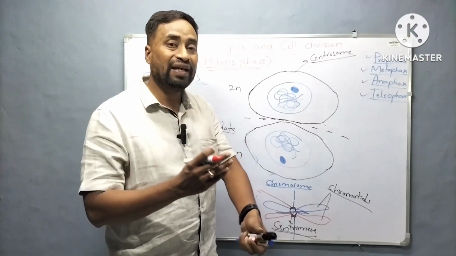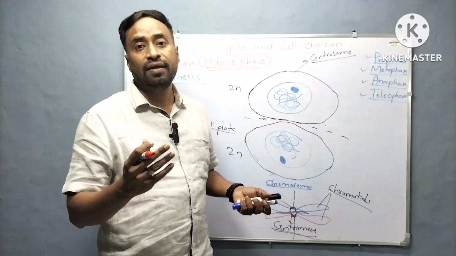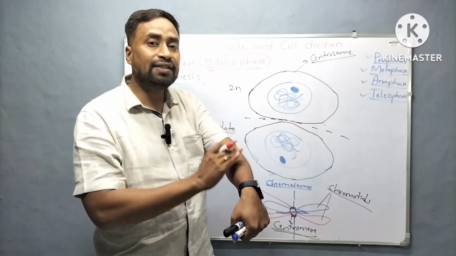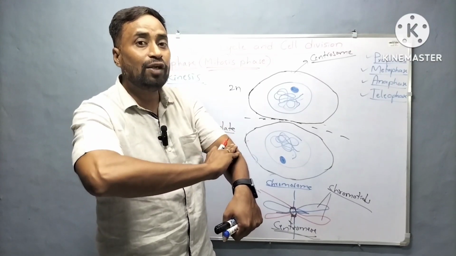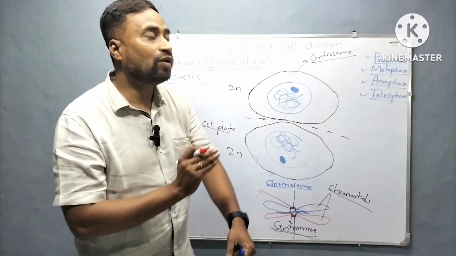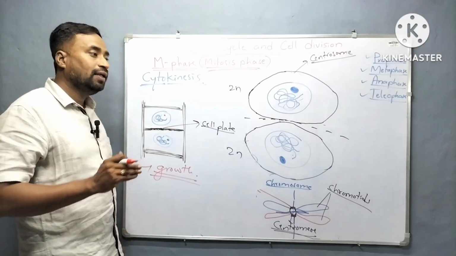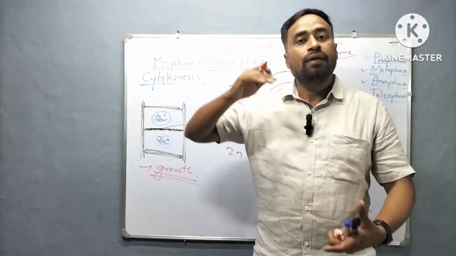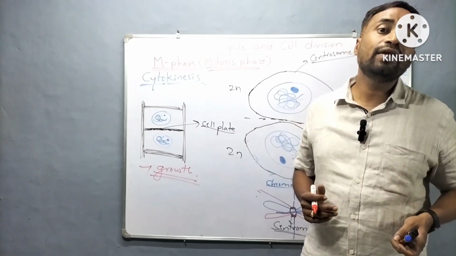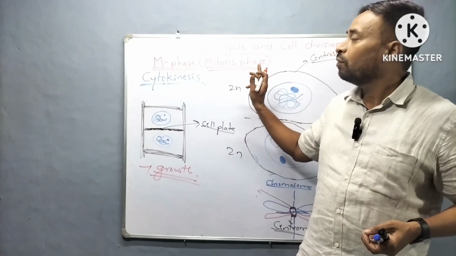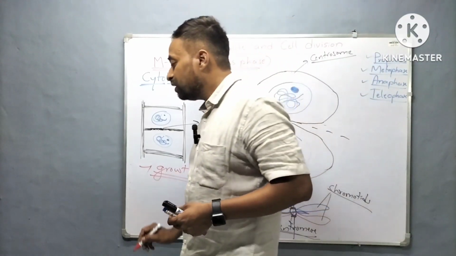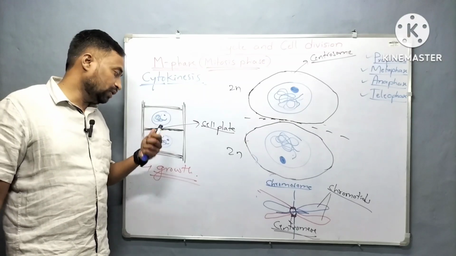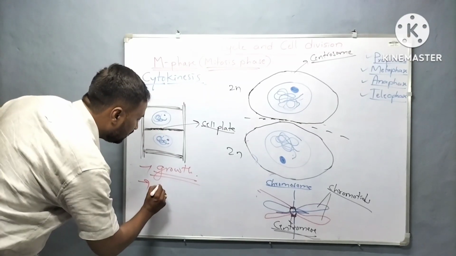If we get damaged, if we get an accident, what happens? Our skin will get ruptured. After a few days the skin will reappear. This phenomenon is because of what? Mitosis. Then during our childhood we are very small. Right now we are big. The number of cells increased in our body. That is because of what? Mitosis. So mitosis leads to growth.